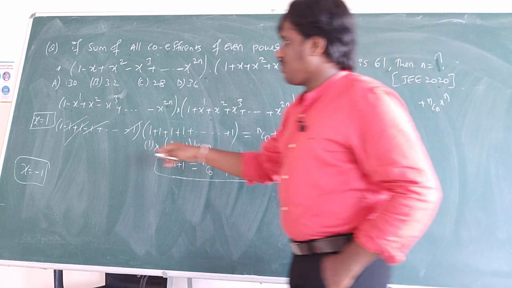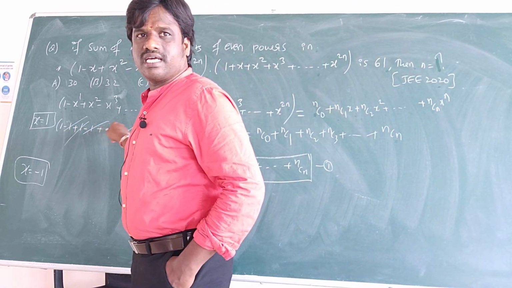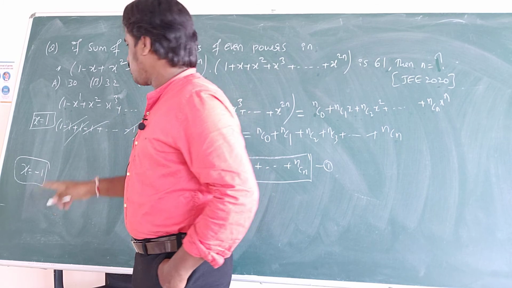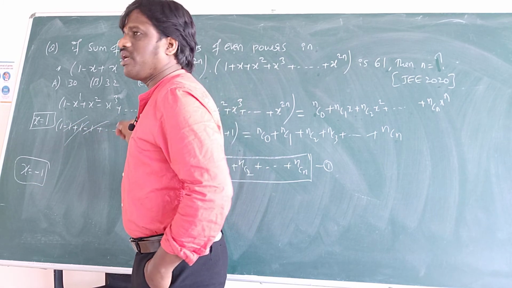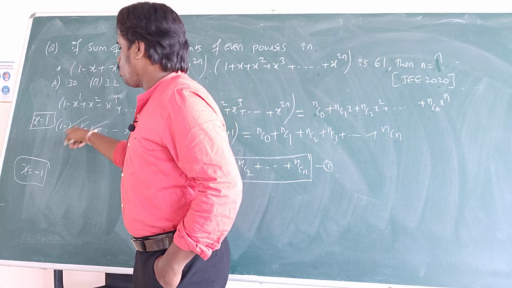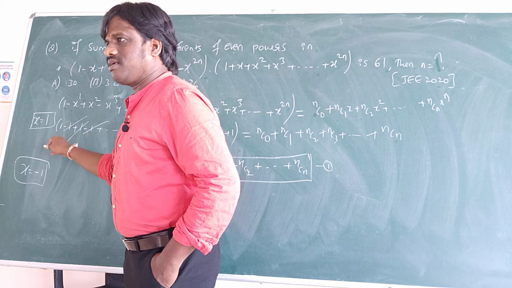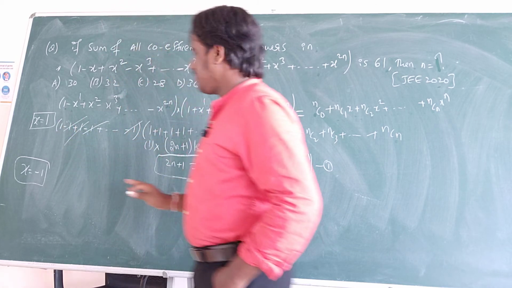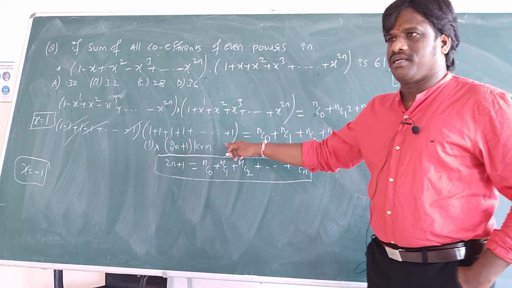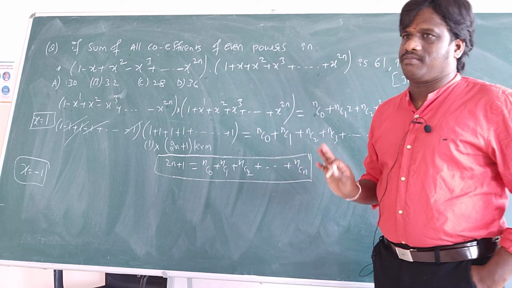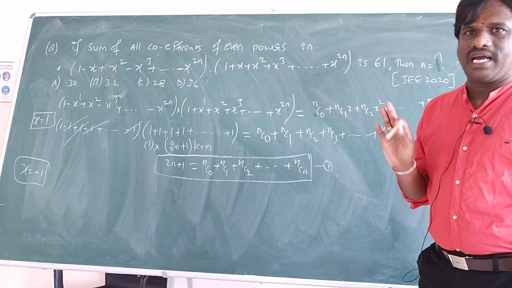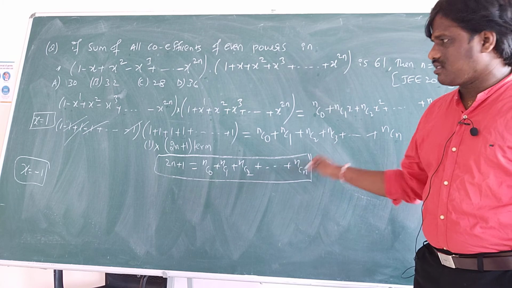And I told you this is plus 1, minus 1, all will cancel out. 1 will be left because 2n plus 1 terms are there. 2n terms will be cancelled, but 1 term will be left here, and the total will be 2n plus 1, right? 1 will be added to n plus 1, so 2n plus 1 is equal to this.